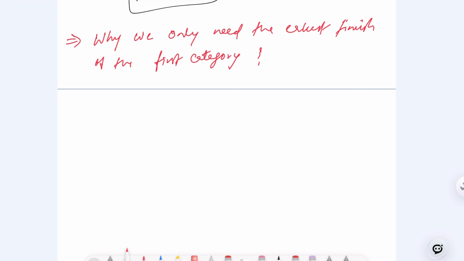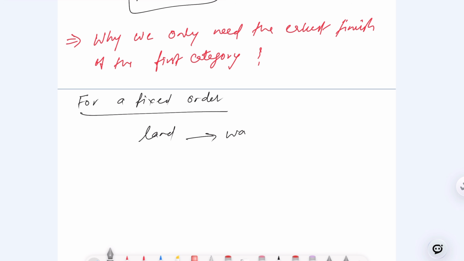I know you have the answer. Why do we only need the earliest finish of the first category? Let's talk about that first. For a fixed order, let's say we have land to water, correct? So imagine two possible land rides, right?